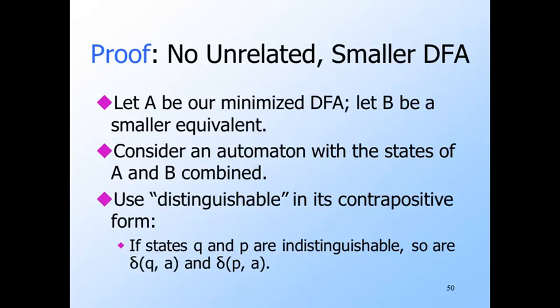Imagine we combine the states of A and B to form a larger DFA. It doesn't matter what the start state of the combined automaton is, but the final states are those of A and B. We need to use distinguishable in its contrapositive form. That is, if W distinguishes delta of QA from delta of PA, then surely AW distinguishes Q from P. So if Q and P are indistinguishable, then so are their successors on any input A.